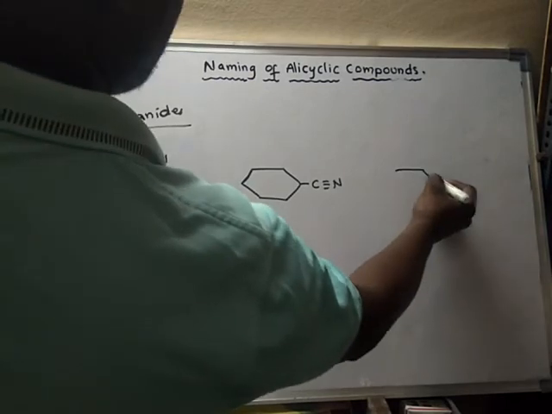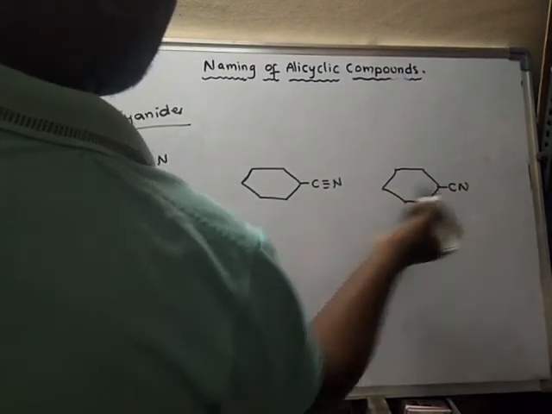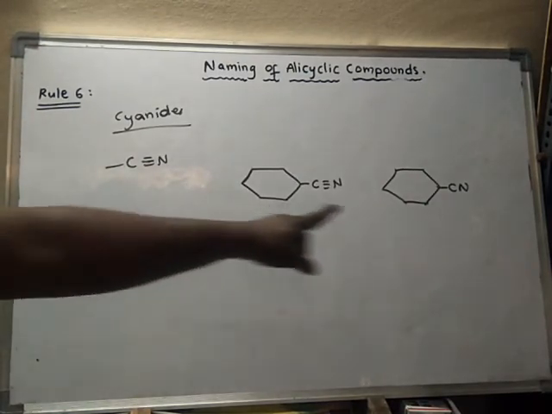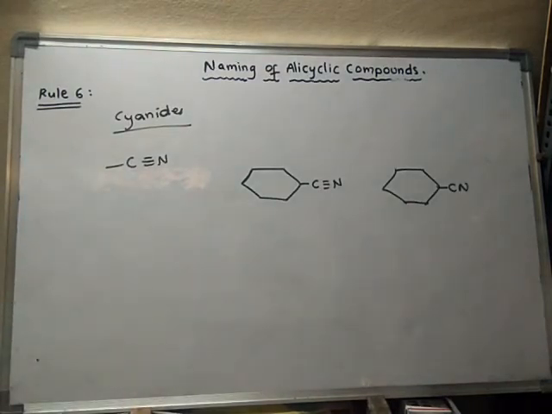Or else we may write simply CN like this. Always remember that if CN comes like this, there is a triple bond between carbon and nitrogen.